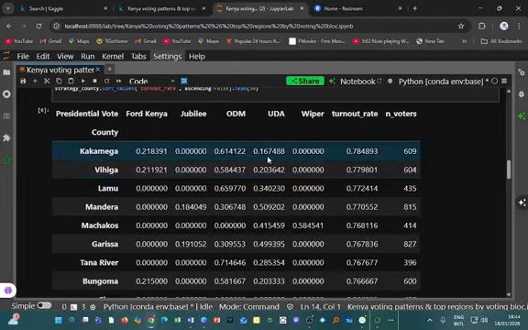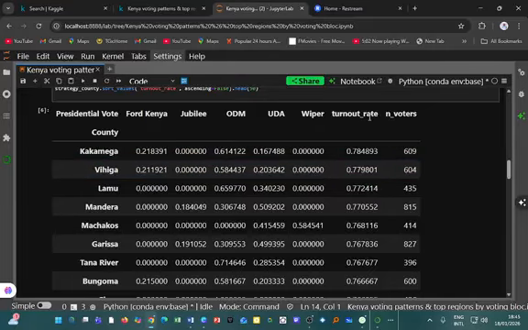And for the 2022 elections, 0.2% went to UDA. So basically in Kakamega, votes are split between Ford Kenya, ODM, UDA only.